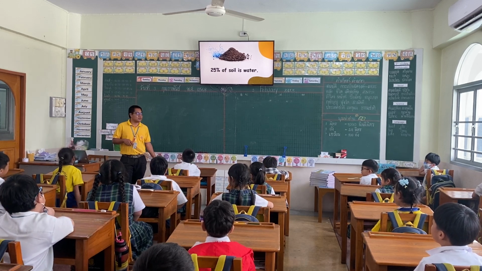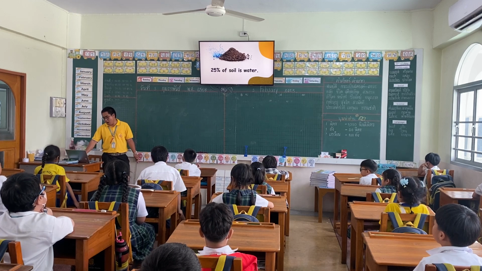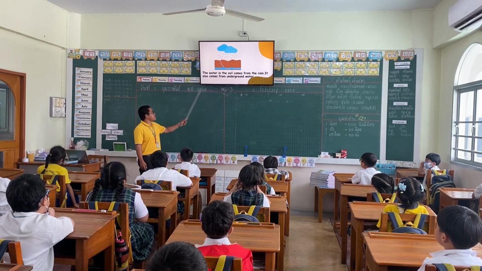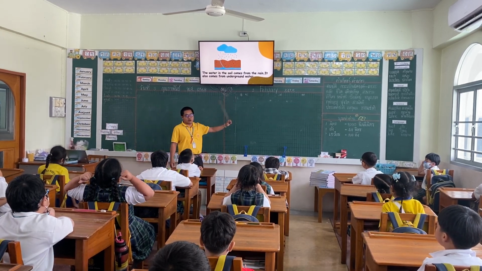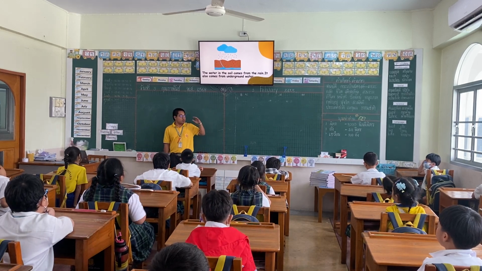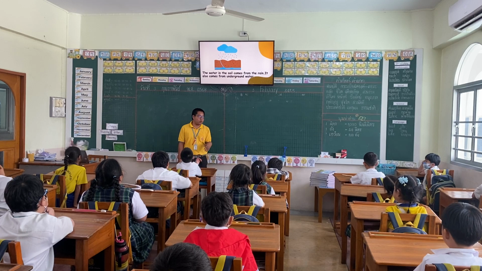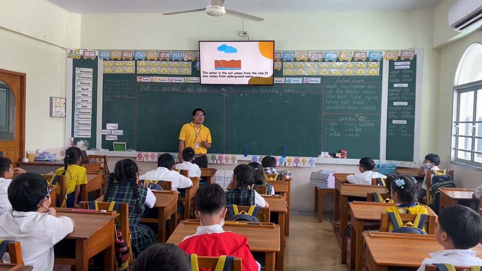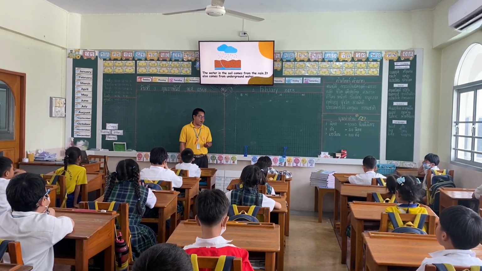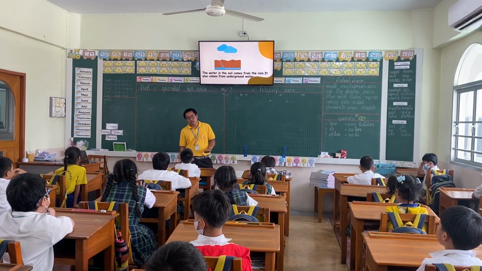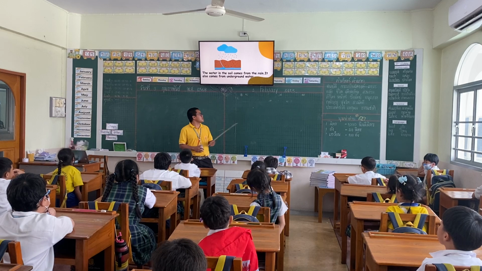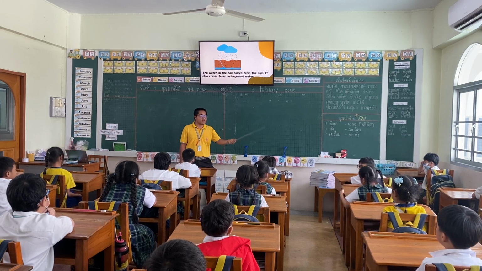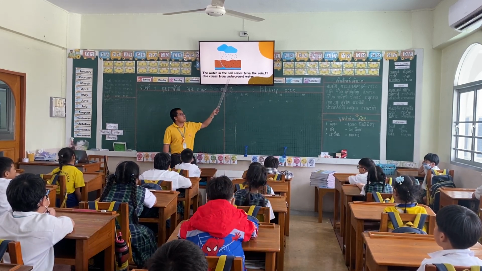From the rain. Very good. So the water in the soil comes from the rain. It also comes from underground water. If you go to the mountain, you don't see other people, but there are big plants. There are trees. Why do they grow so big? Because the trees get water underground. So even if there are no people giving water to those plants, they can still get water from underground.